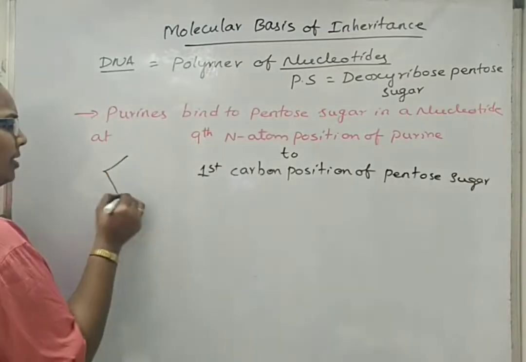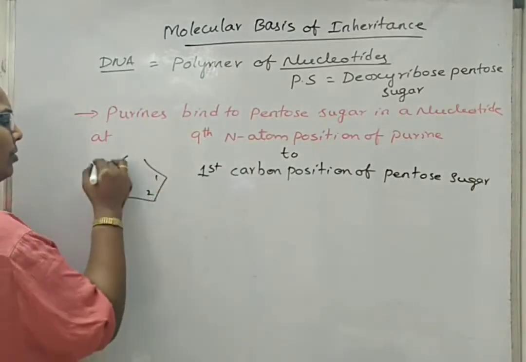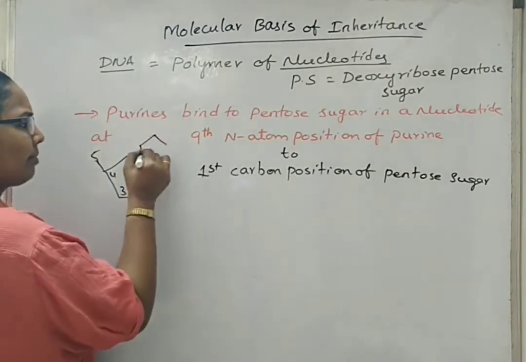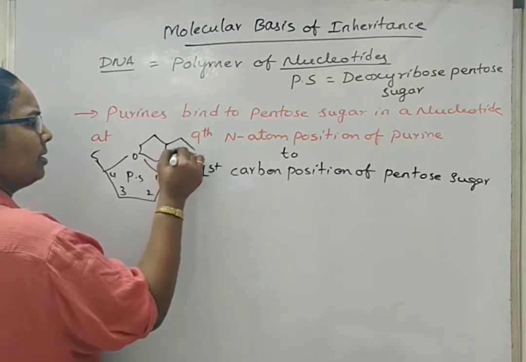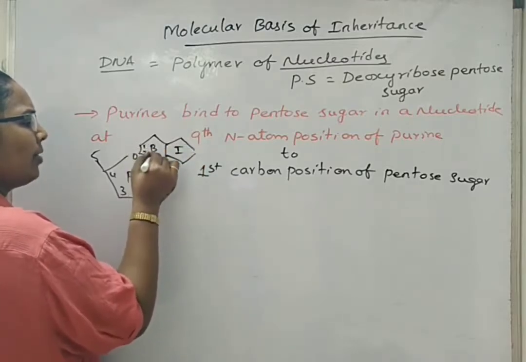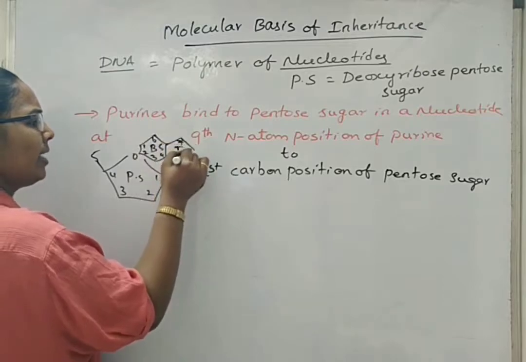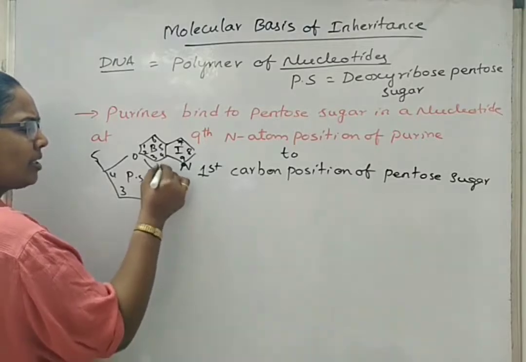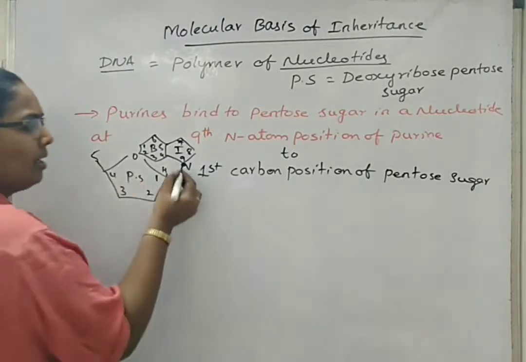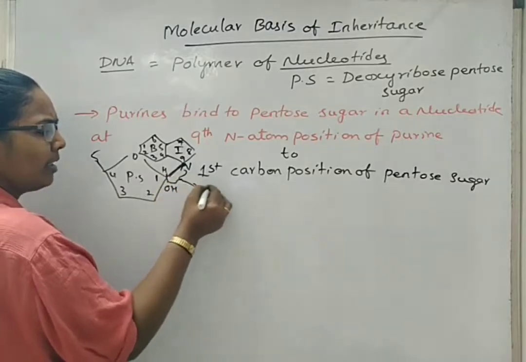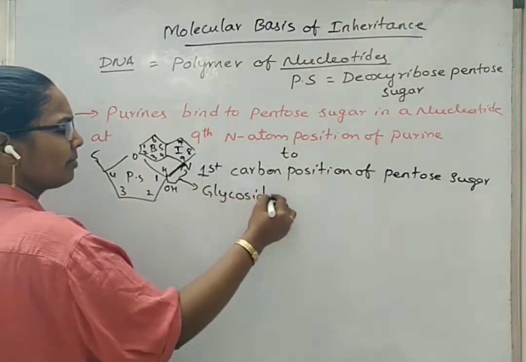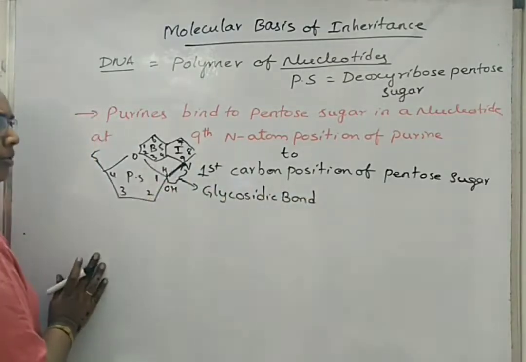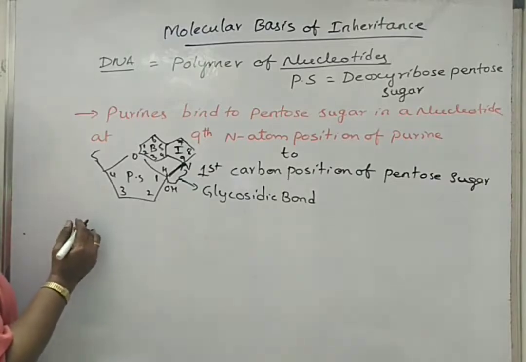If this is the pentose sugar, 1, 2, 3, 4 and 5th carbon positions, then this is imidazole ring, this is benzene ring, carbon numbering 1, 2, 3, 4, 5, 6, 7, 8 and 9. This 9th nitrogen atom position is bound to the 1st carbon position of the pentose sugar, and the bond formed here is called glycosidic bond. You will see the complete big structure of this when I explain the nucleotide biochemical structure.